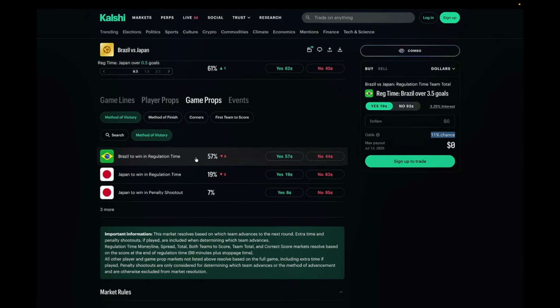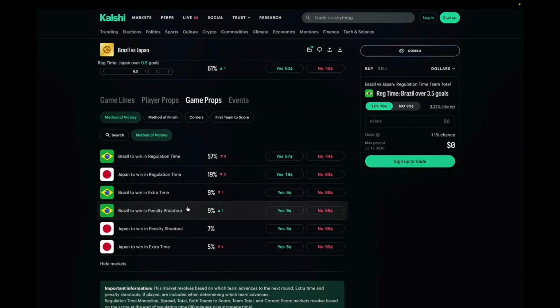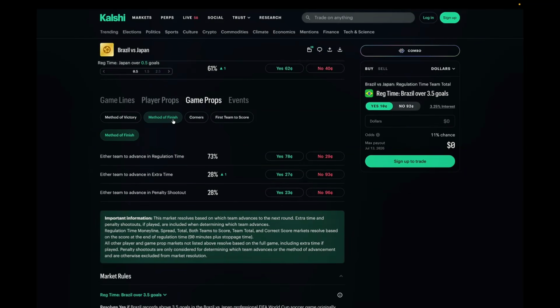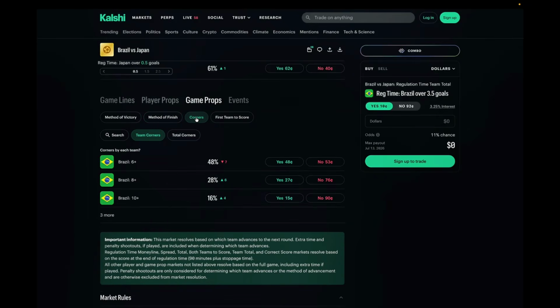And then if we go to the game props here, you can see you pick Brazil to win in regular time, Japan to win in regular time, picking them to win in extra time or by penalty shootout. A lot of different options that you could choose here. Method of finish as well, which is either team to win in regulation or either team to win in a penalty shootout or extra time. And you could also pick the no on this. So that's what I like.